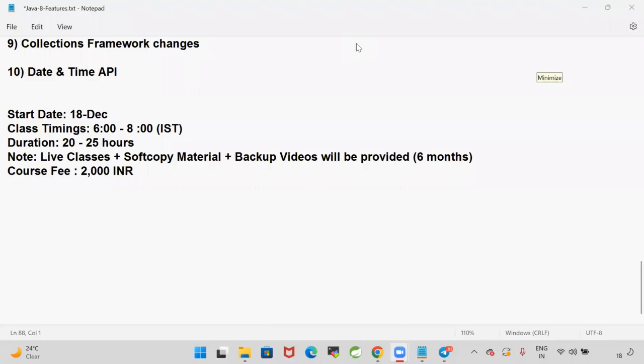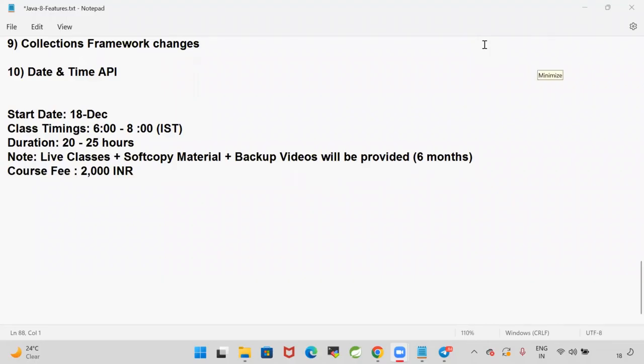Got it. Without videos, the fee is 2000 only. If you want to take the videos, we will give them to you. Otherwise, you don't need to. Videos are a bonus for you. The fee is 2000 rupees for Java 1.8. Is it 5 days a week or 6 days a week? 6 days a week it will be available, and every day a 2 hour class. Monday to Saturday. If required, Sunday; today is Sunday and we have taken a class, so if required we can take the class on Sunday also.